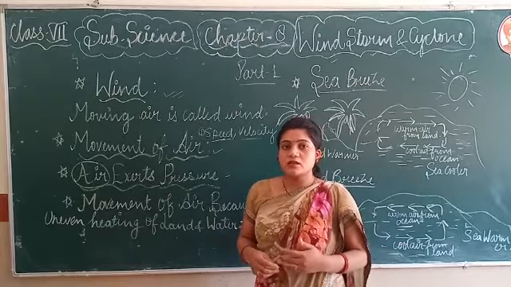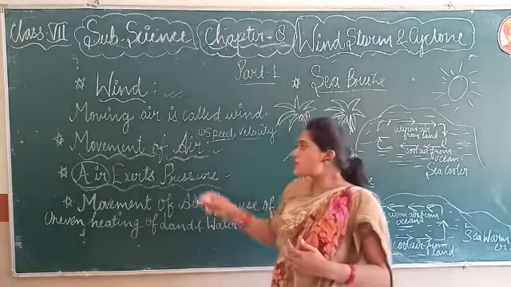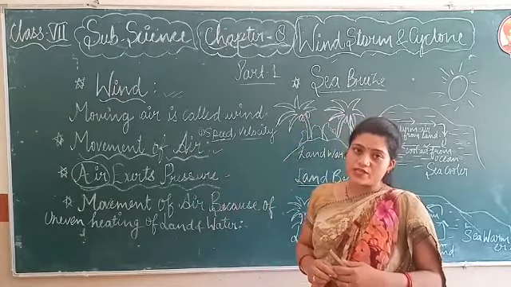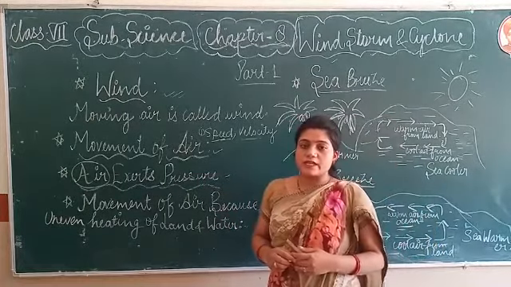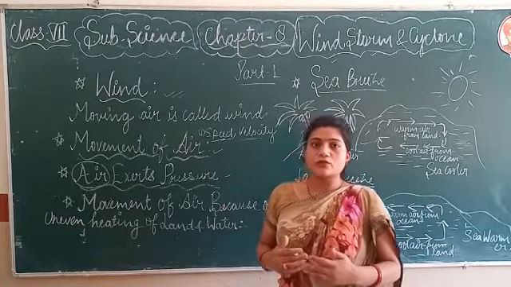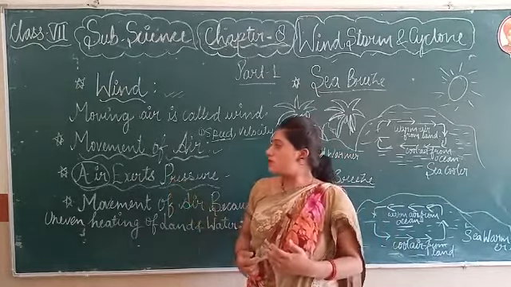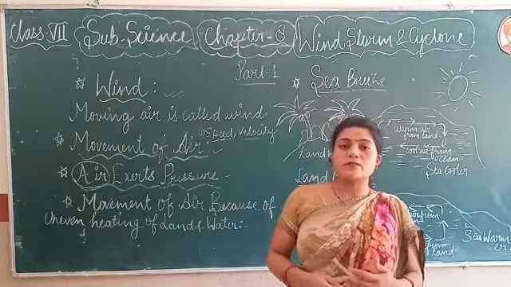Inflated means फूल जाता है. Why does it get inflated? Because air exerts pressure. Now the second example is a balloon. आप सभी ने balloon तो फुलाए होंगे ना? So this is another example showing how air exerts pressure.